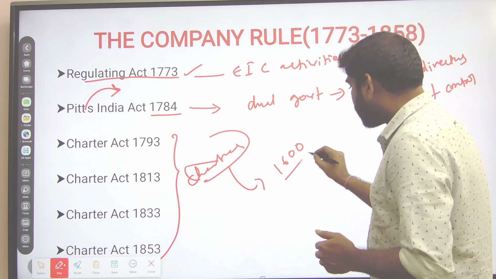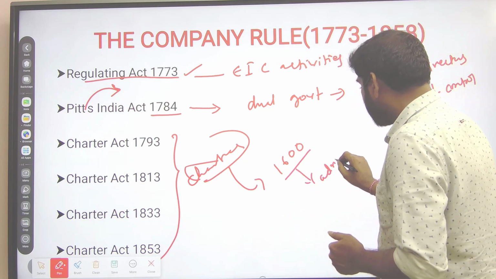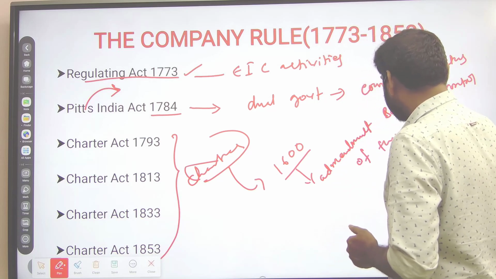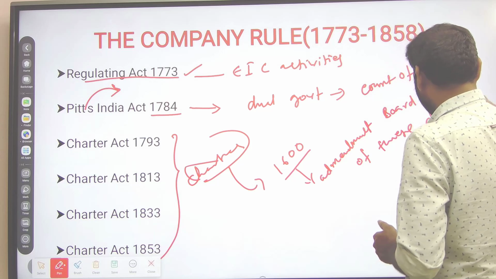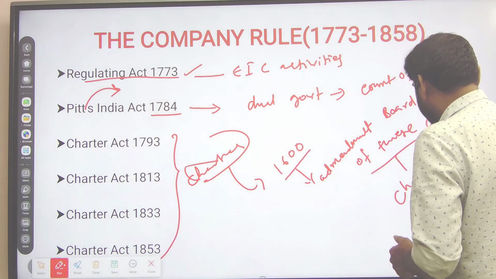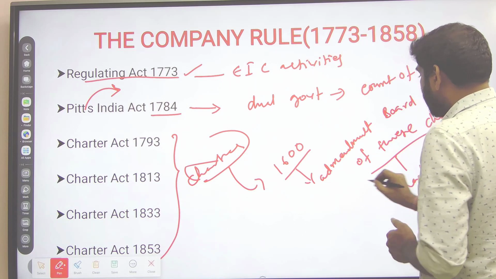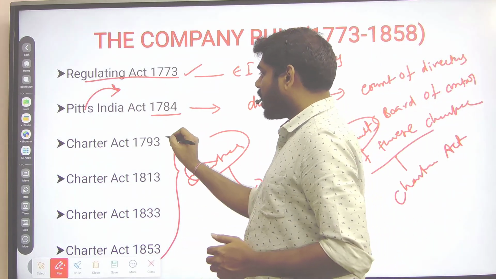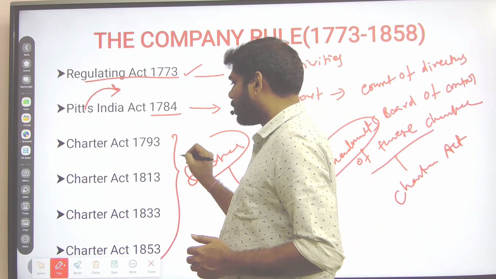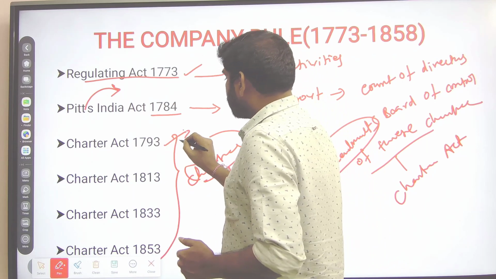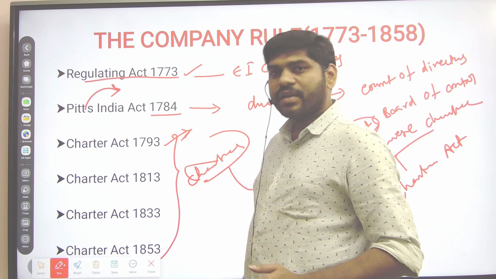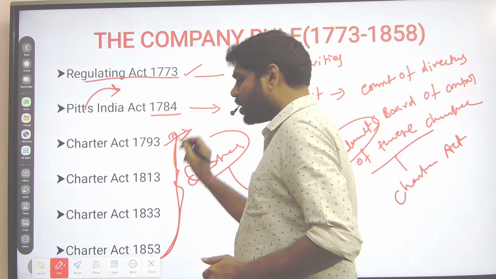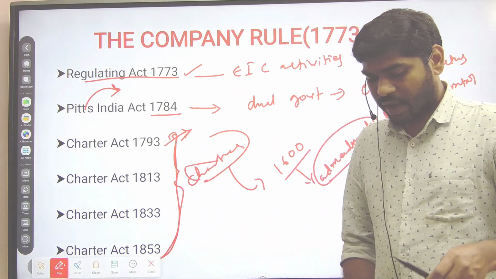So the amendments to these charters are the Charter Acts. Charter Acts are nothing but amendments to this charter, in various years, through various acts passed by the British Parliament.